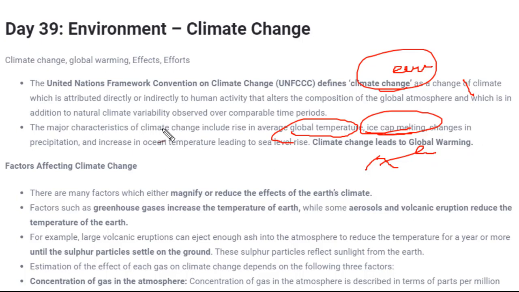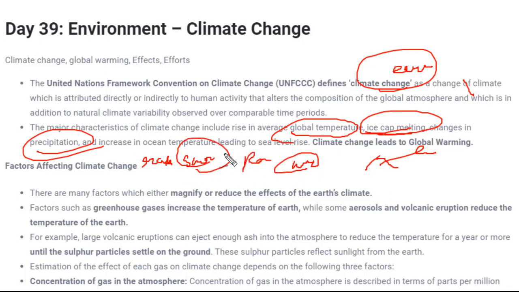Next is changes in precipitation. Precipitation means rainfall or snowfall; both are considered precipitation. There are certain periods when we don't receive rainfall throughout the year. There are certain months like the rainy season, and sometimes in winter we also receive a little rainfall and snowfall in hilly areas. So whenever there is a change in the duration or the amount of precipitation, either rainfall or snowfall, that would also be a characteristic of climate change. Fine. So we've understood what the climate changes are.